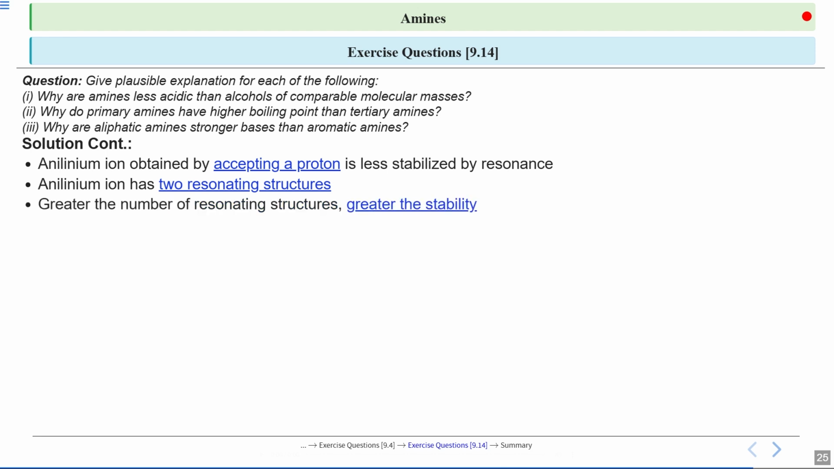So remember, the greater the number of resonating structures, the more stable the ion or molecule becomes. Okay, stability increases with more ways to distribute the charge. So if there are fewer resonance forms, it means that the anilinium ion is less stable, which affects its basicity. So you can see over here the resonance in the anilinium ion. When it accepts a proton, it forms NH3+. So you can see the positive charge is localized on the nitrogen atom, okay, with only limited delocalization into the ring.